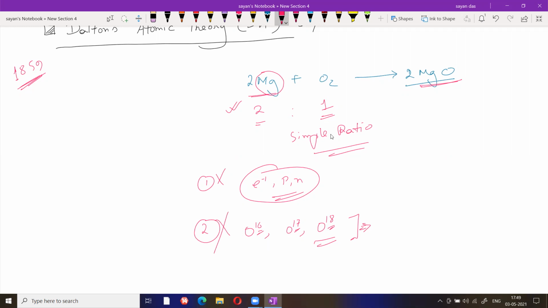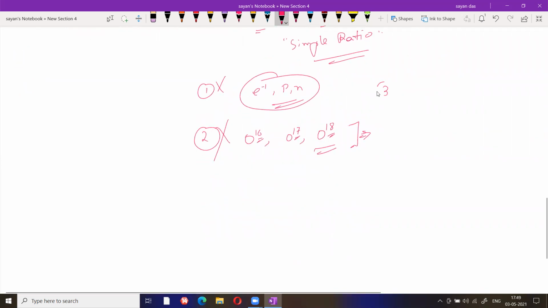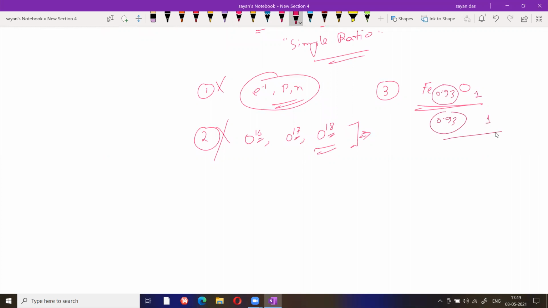Third concept is the simple ratio concept, which is also wrong because some molecules can exist in this way. Ferric oxide can be written like this, with 0.93 to 1. This is not a simple ratio.